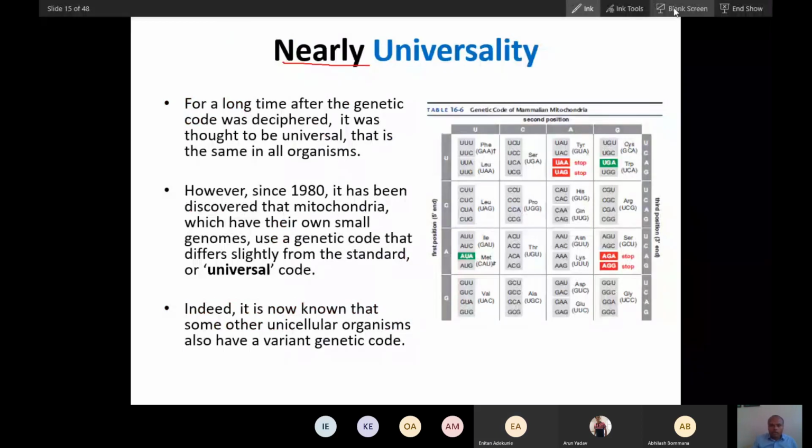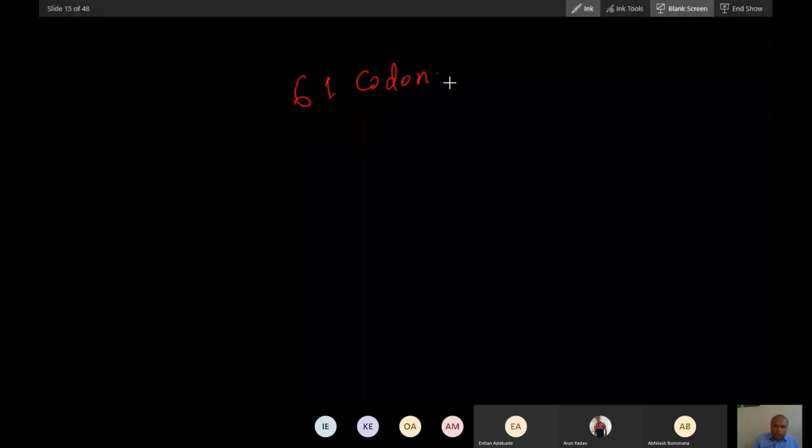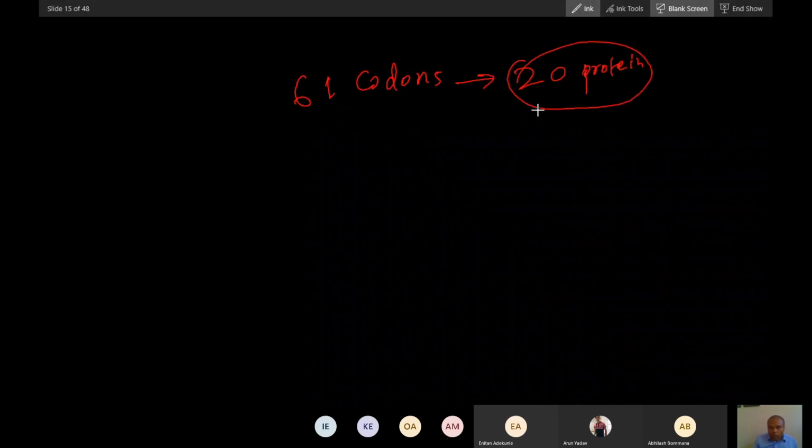We have now understood that there are 61 codons that code for 20 amino acids. And do you know, these are recognized by 31 tRNAs.